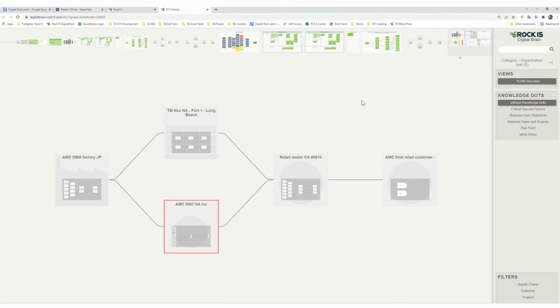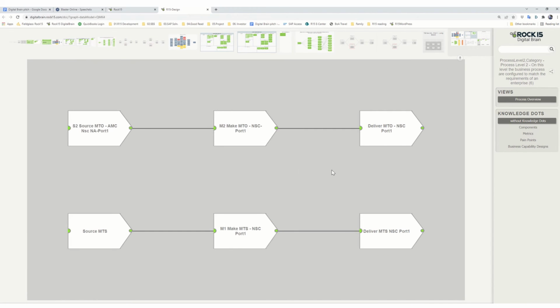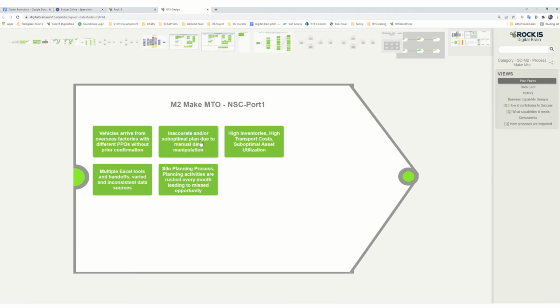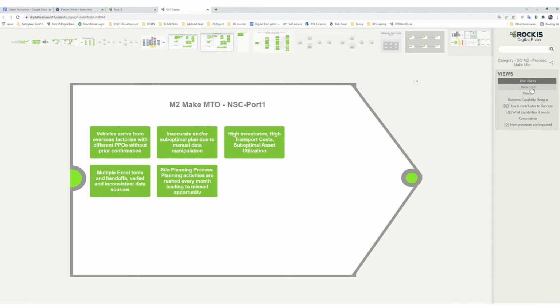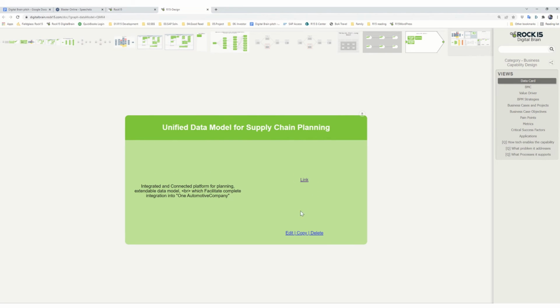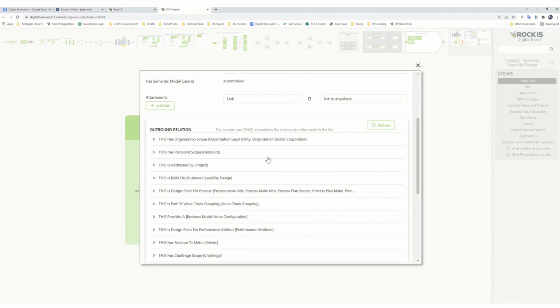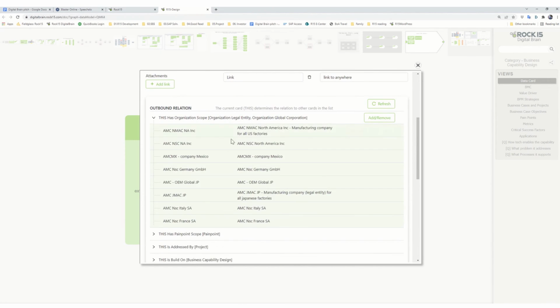They could get into each organization and define the process, as well as the business pain points and required capability. They could open up the card and make the meaning of capability explicit here. For example, assigning this capability into a specific supply chain location.